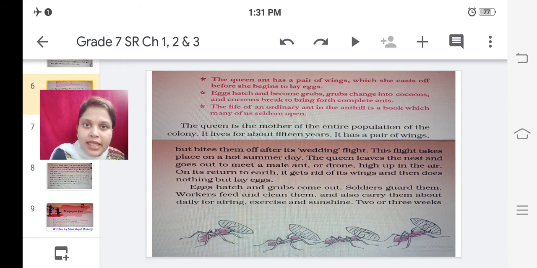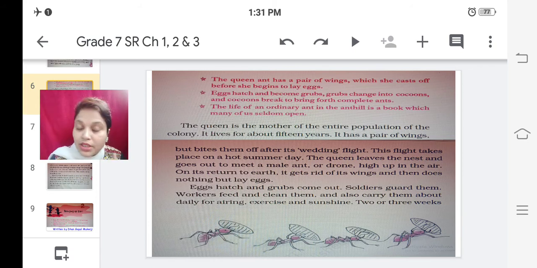So, when does it take place? On a hot summer day, the queen leaves the nest and goes out to meet a male ant or drone high up in the air. So for that wedding flight, she has to leave her ant hill or her nest, and she flies up in the air to meet a male ant or a drone. When she returns to the earth, at that time she gets rid of her wings and then does nothing but lay eggs.